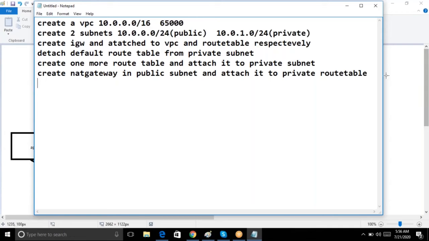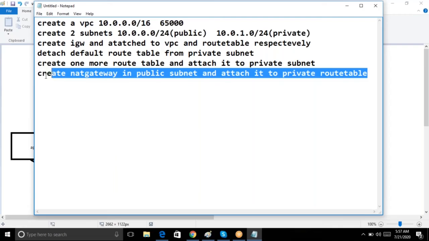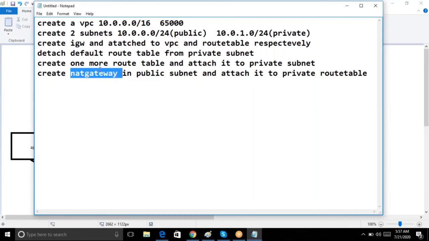So guys, this step is very easy. In VPC itself, you will get a NAT gateway option. How you created internet gateway, the same way you have to create NAT gateway and attach it. While creating this NAT gateway, it will ask you in which subnet you want to create. So select the public subnet. I'm clearly saying it is a public subnet, and attach it to the private route table. So the NAT gateway is attached to the private subnet.